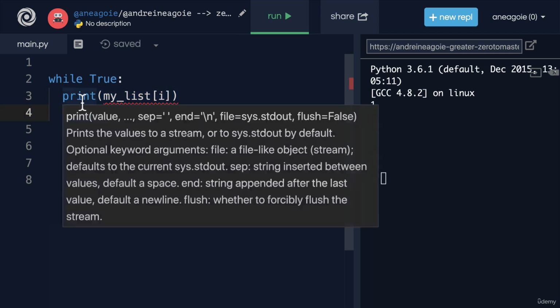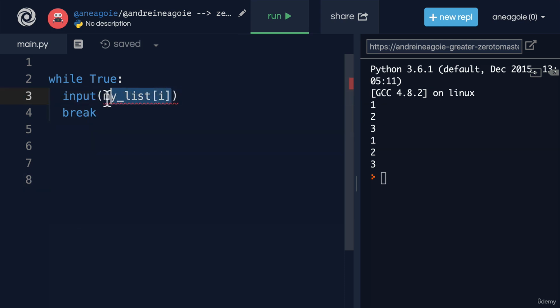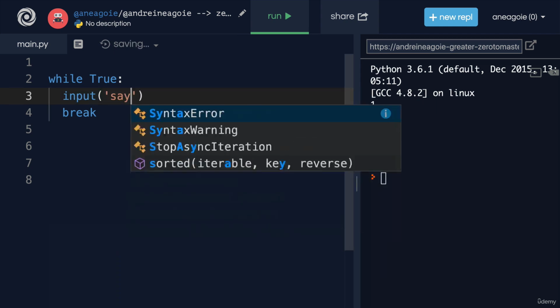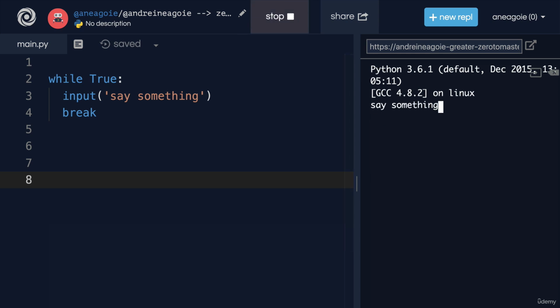But now we can do something powerful like input here. And if you remember, an input is going to ask us for a prompt to enter something. So I can say input, "say something". And if I click run, it's going to say, say something. You know what? Let's add a colon here. And let's try that again. And look at that. It's saying, say something. I'm on line 3 right now. So I'm going to say, hi.